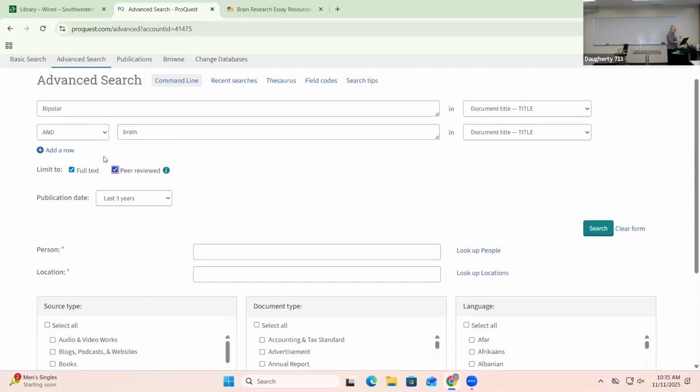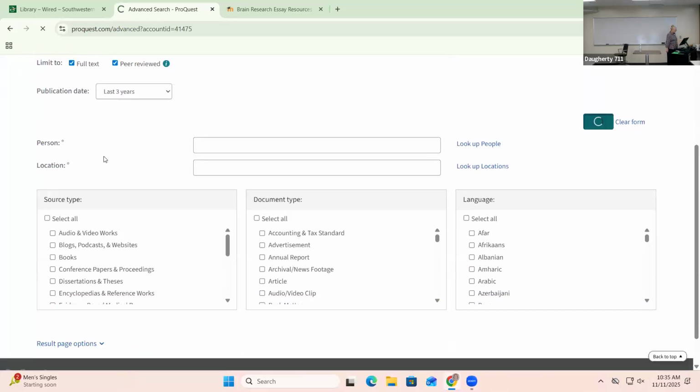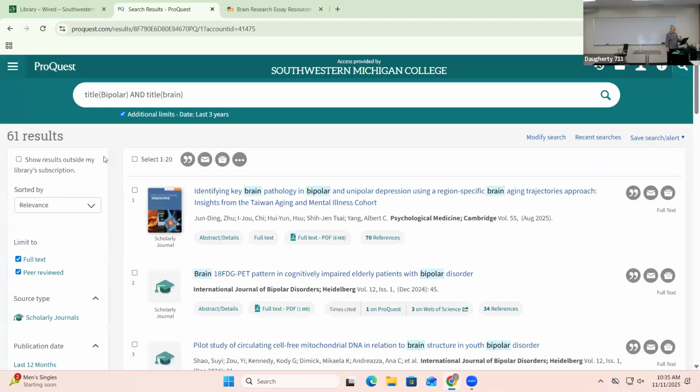So I am going to go ahead and search. And we're going to see, take a look at this. We narrowed it down to 61 results. So 61 results is doable. We can surf through them, kind of look at them. That doesn't mean you're reading every single one in its entirety when you're just initially getting into your research. You're looking and kind of skimming to see, oh, yes, this is giving me information. And then you read it deeply, and the purpose of reading that is to inform yourself. Does that make sense?